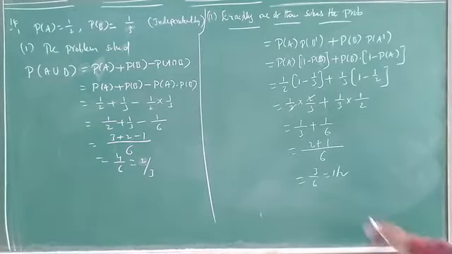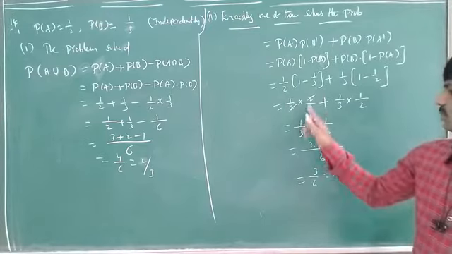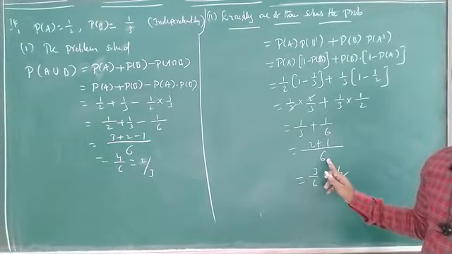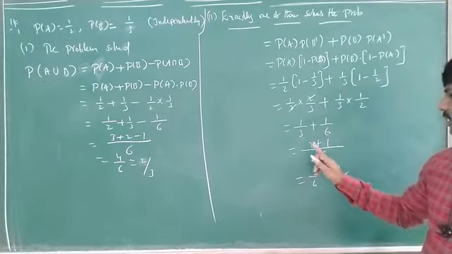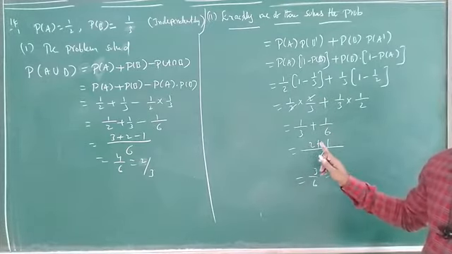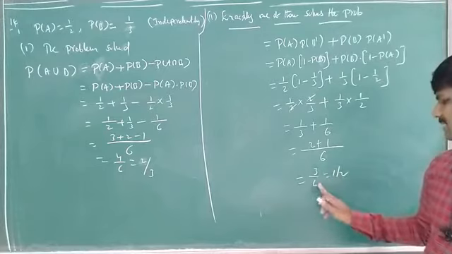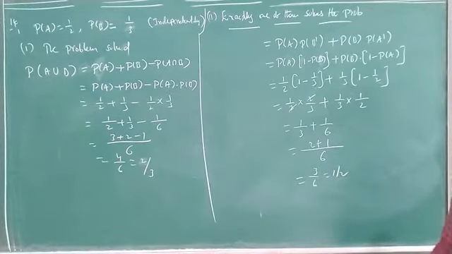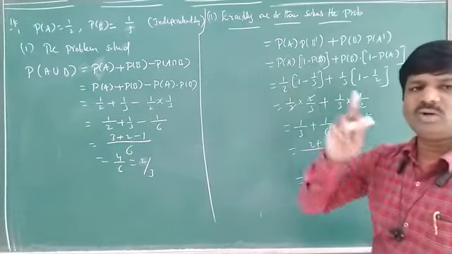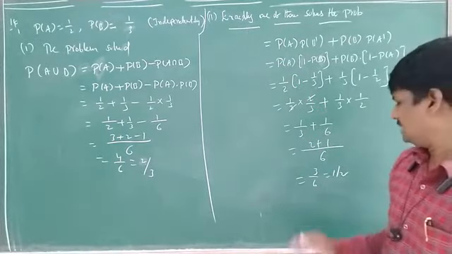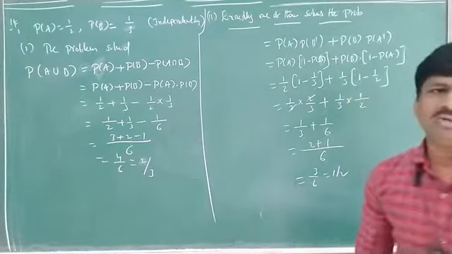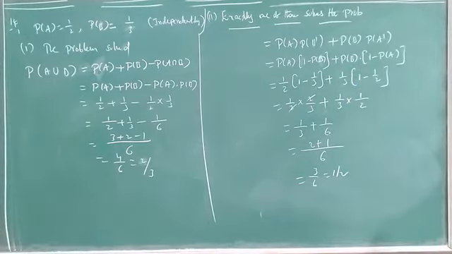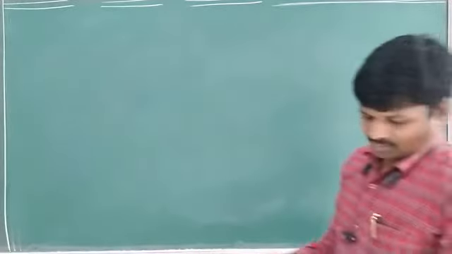Okay, simplify this one. What is that one? 1 by 3 plus 1 by 6. 6 is the LCM, right? 2 3 times, 3 2 times... 2 plus 1 is 3. 3 by 6 is 1 by 2. So the probability that exactly one person will solve the question is 1 by 2. Understand? So in this manner we have to solve the question. Okay? Yes. Come to the next question.